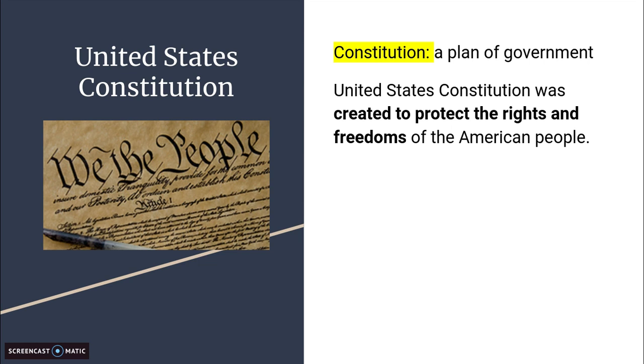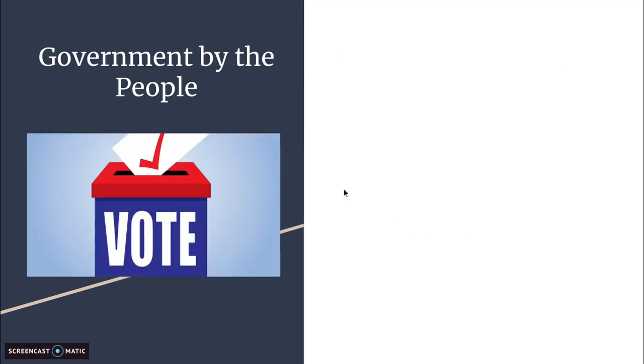The Constitution was not written by a king or a business leader. It was written by people of the United States for the people of the United States. That's why the Constitution begins, "We the people." All right, so the United States plan of government, our Constitution, was created to protect the rights and freedoms of Americans, which is me and you. So again, the United States is a government by the people and for the people.